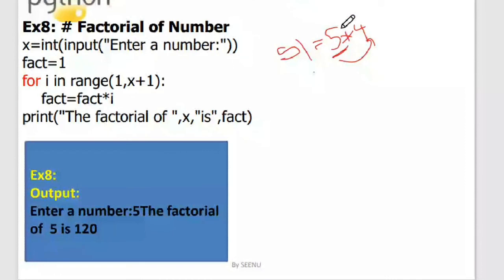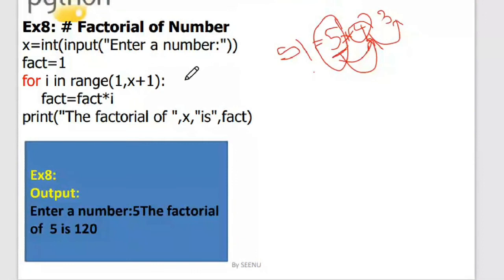So this is how your recursion works. And then you say you need to find out the factorial of 4, you need the factorial of 3. So this is how you reach the anchor condition and then reverse back and come back to execute each and everything. Okay. So that's how your recursion works. So that's why we say 5 into 4 into 3 into 2 into 1 and all that.